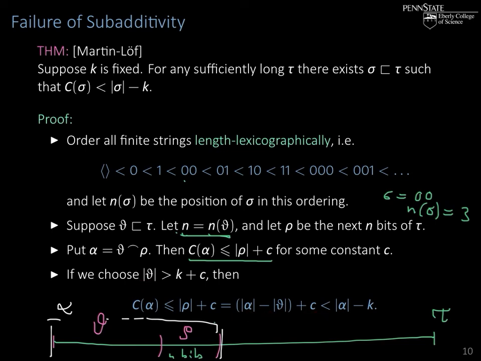But theta now was chosen to be greater than k plus c. That means this expression is less than the length of alpha minus k, by choice of the length of theta, which is exactly what we wanted to prove. Here's our initial segment that is k-compressible.